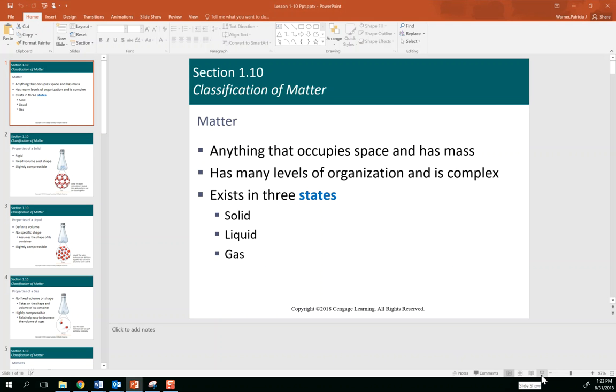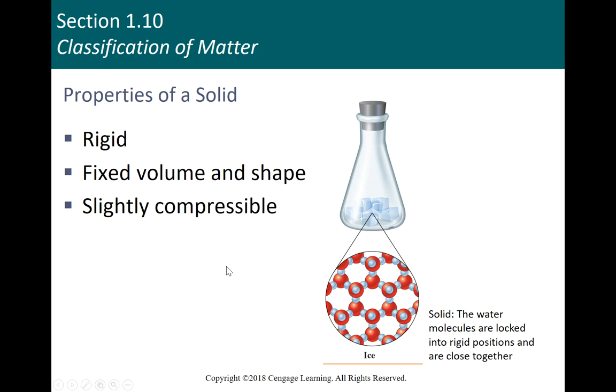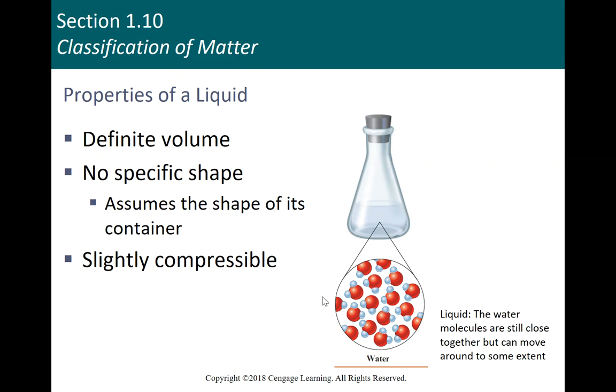You may have studied in your junior high school class that if you talk about the universe as a whole, you have a fourth state of matter, and that's called plasma. But we're going to focus on solids, liquids, and gases because plasmas seldom exist on this planet. A solid is, by definition, rigid. It has a fixed volume and shape, and you cannot push it together. So there are a lot of empty spaces in this solid, but it's not very compressible. It's only slightly compressible. A liquid has a definite volume, no specific shape.